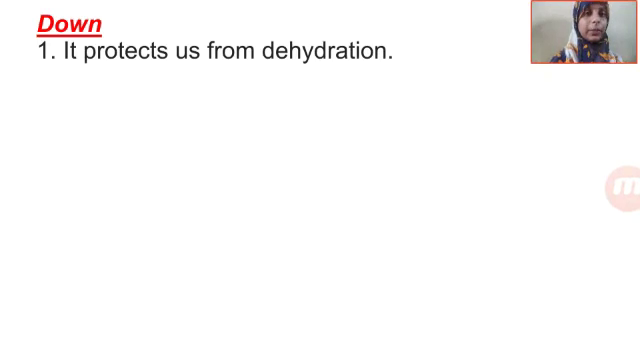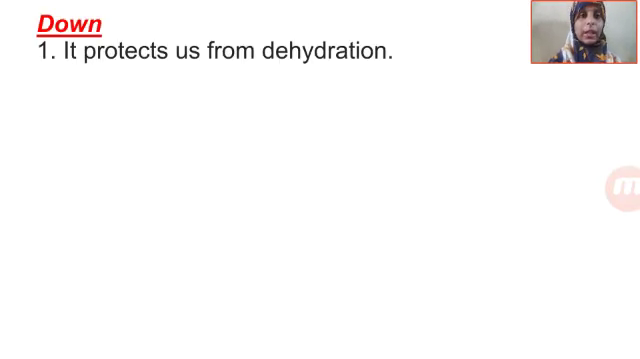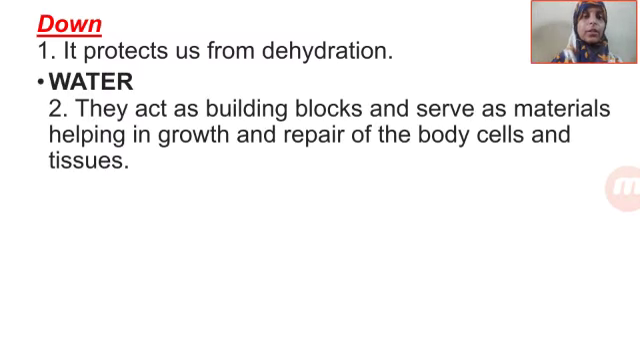Now that you have made the boxes, the standing boxes are called down, and the horizontal ones are called across. The vertical ones are the down and the horizontal ones are the across. So let us see the questions in that. It protects us from dehydration. The first that you need to fill is, what is it that protects us from dehydration? Water. The answer is water.